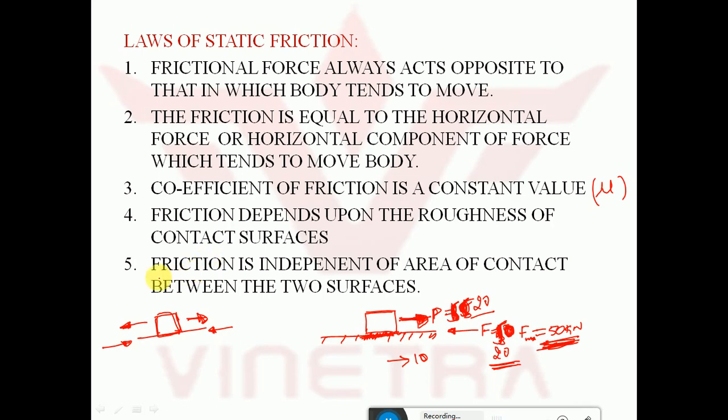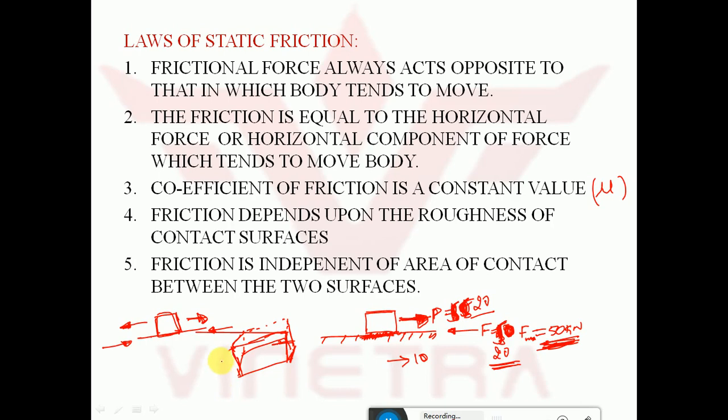Next, last one is friction is independent of area of contact between two surfaces. So for this wooden block, if I take a 3D view of this wooden block, this is how the wooden block looks like.